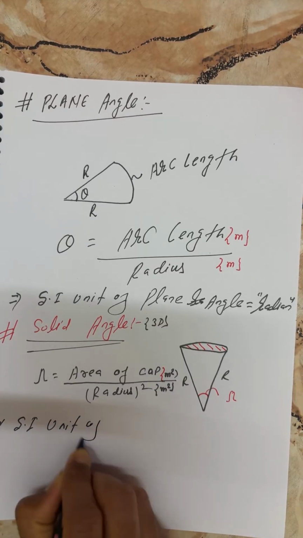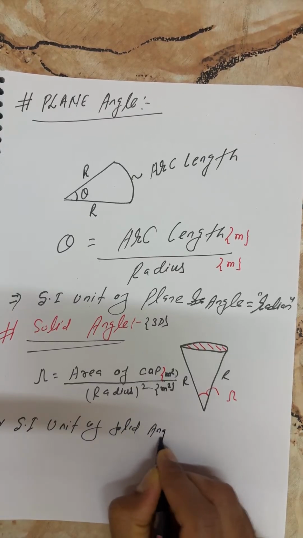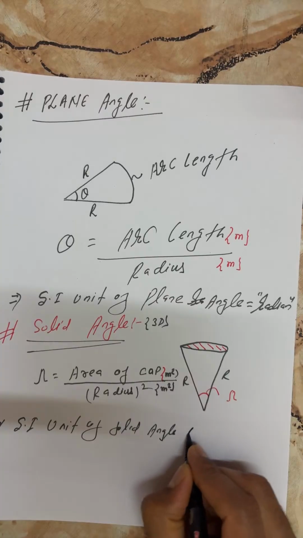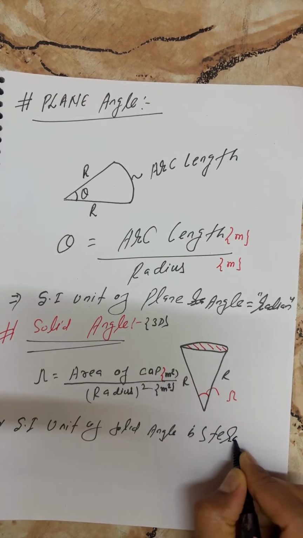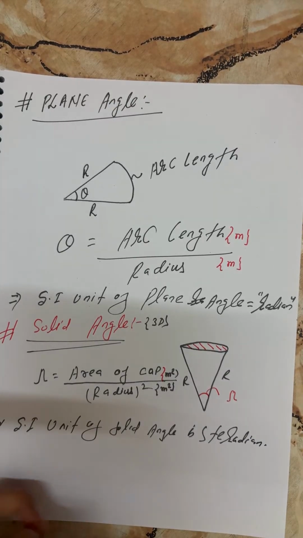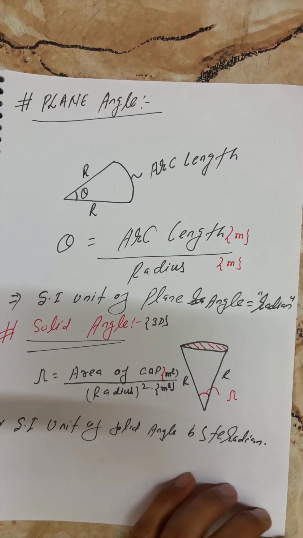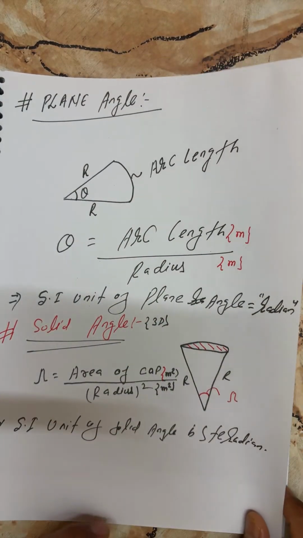Steradian. Correct, student. There are three candidate answers. Very good. I'm very happy. All of you look active till 11 o'clock at night.